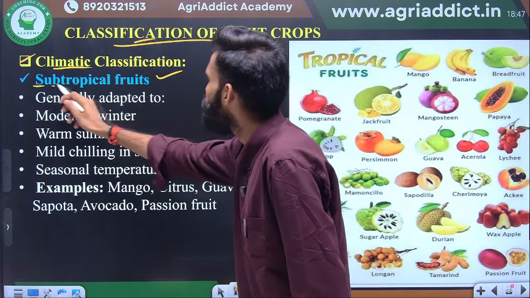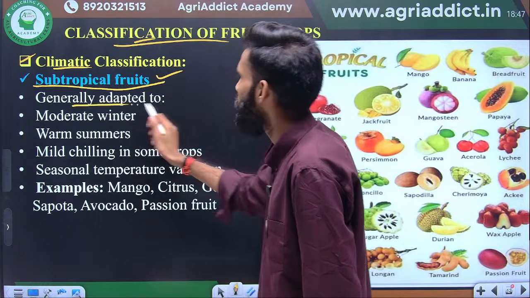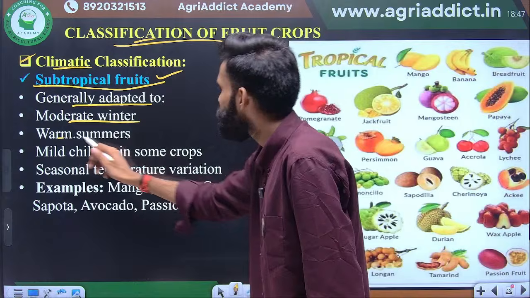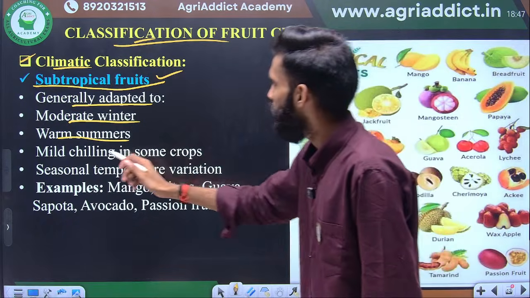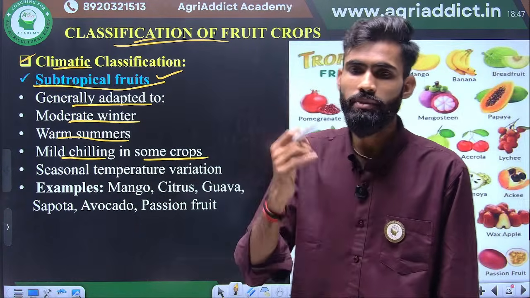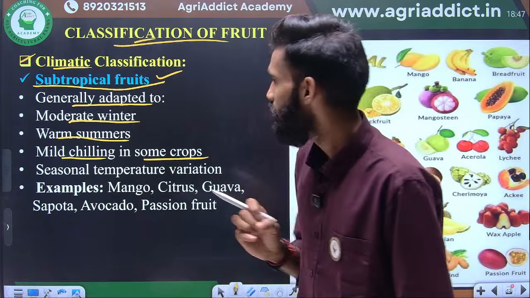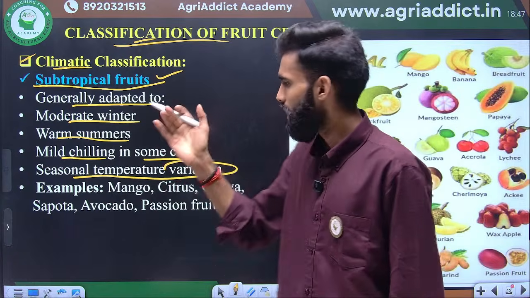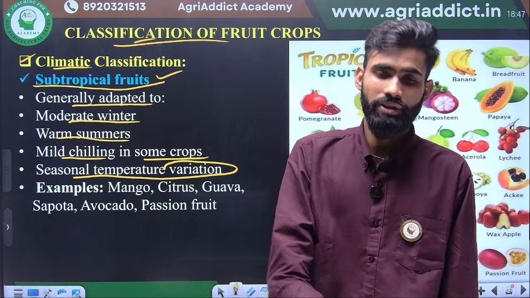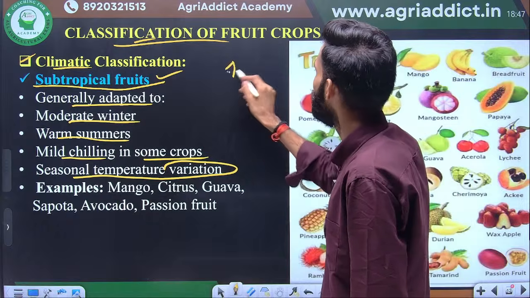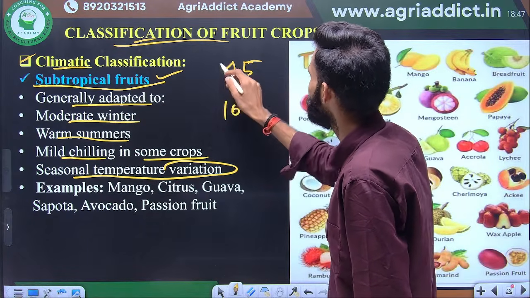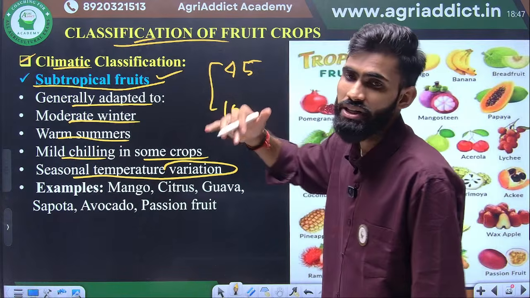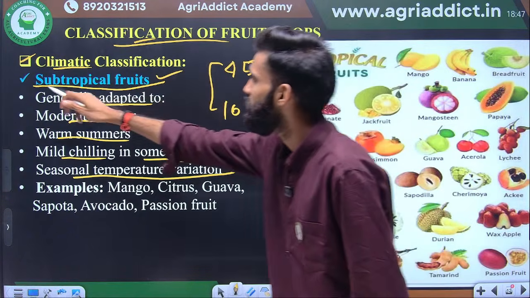Subtropical fruits are generally adapted to moderate winter, not very hot or very cold winter. Warm summers, where summer will be very high temperature, and mild chilling in some crops. Some crops may require somewhat chilling temperature. There is seasonal temperature variation: in the summer it goes up to maximum temperature, and in the winter it goes to lower temperature, means 45 to 10 degrees Celsius. This is the common range of subtropical. So there may be maximum climate variation, especially in subtropical fruit.